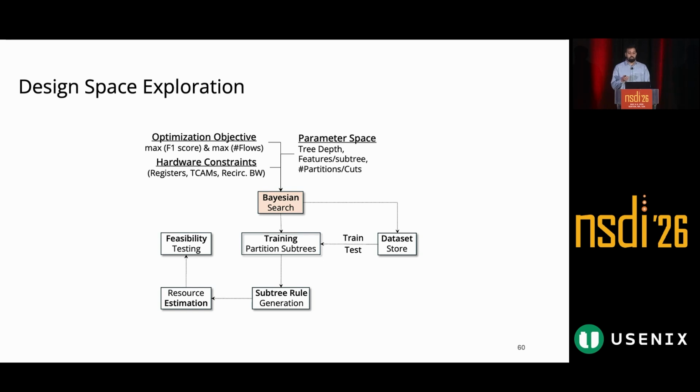As a final step, we determine the feasibility of the model along with the F1 score that we received, and we feed both back to our Bayesian search to inform it about the current model's feasibility against our optimization objectives so that it can guide the next iteration of search. Once an optimal configuration is found, one that maximizes both the F1 score and the number of flows that we are accommodating, we generate the corresponding TCAM rules and the data plane binary required to deploy our model on the switch or the SmartNIC.